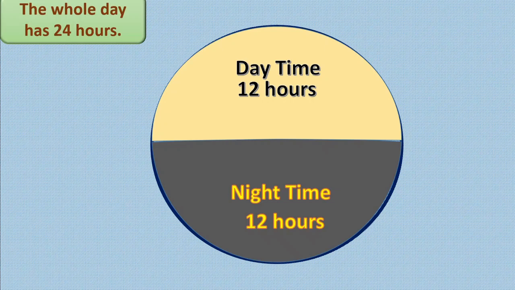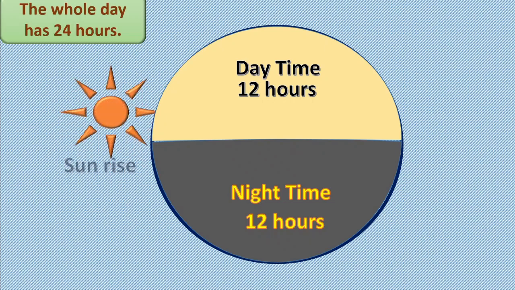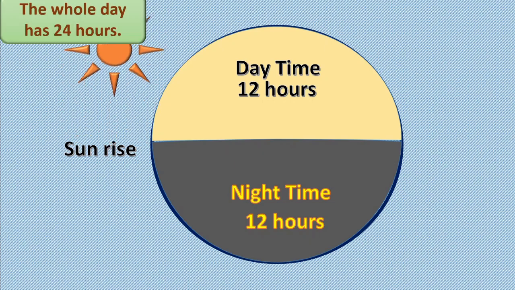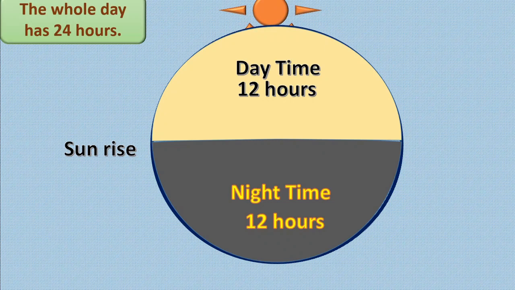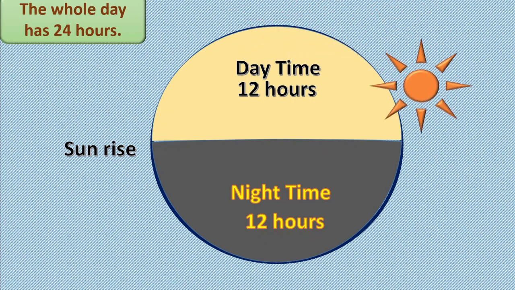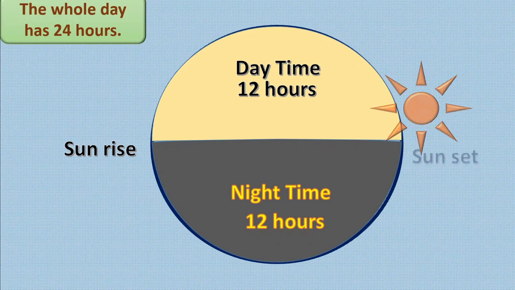Yes, sun rises. Very good. Sun rises in the east and slowly moves to the west. Here you can say it is 12 noon. Then it moves towards the west and sun sets.